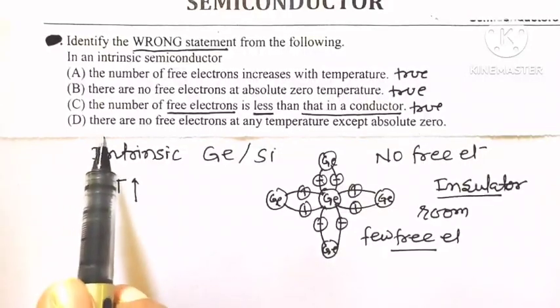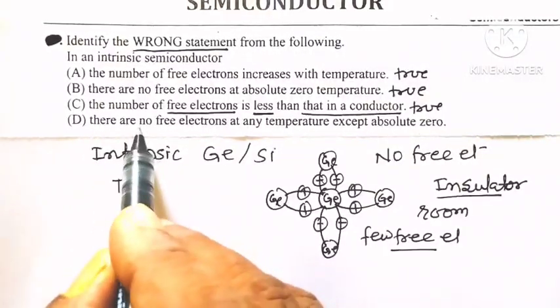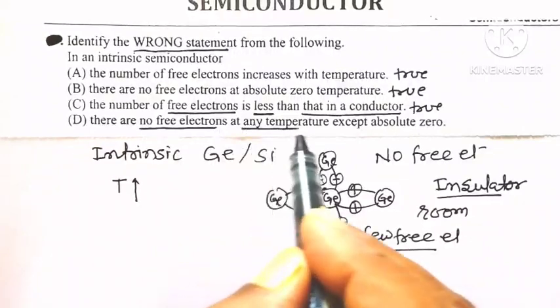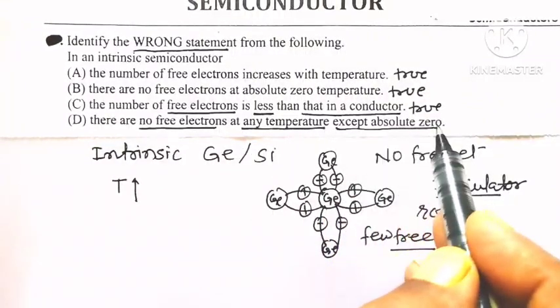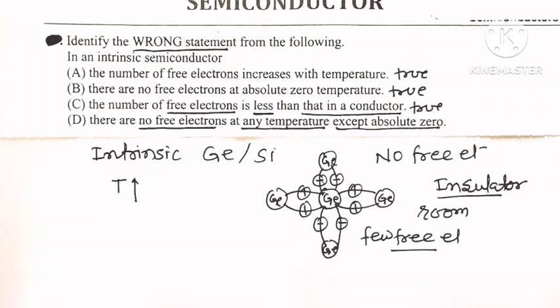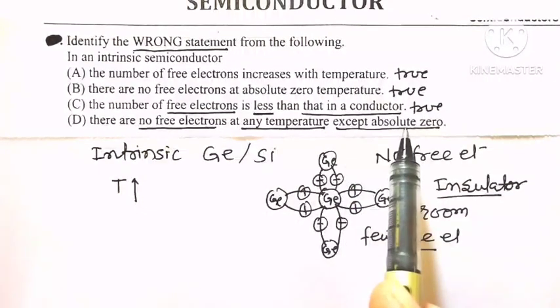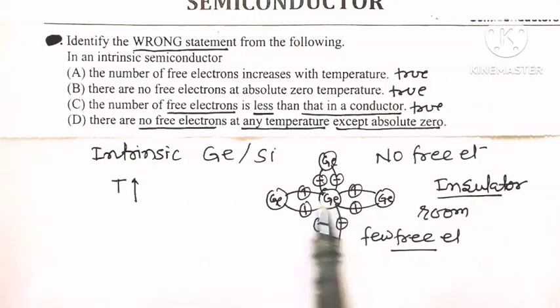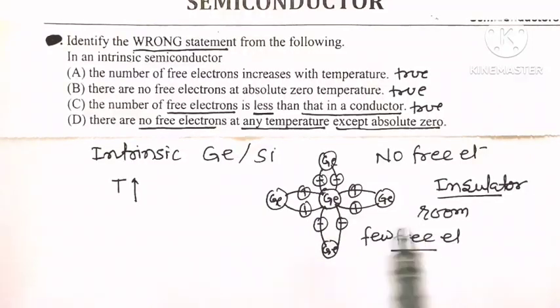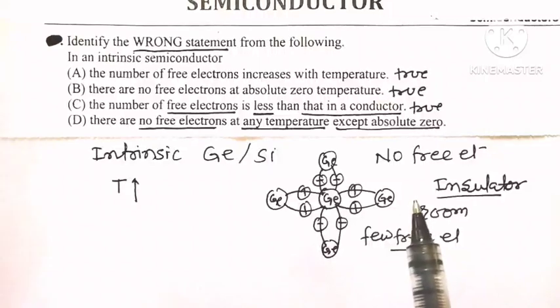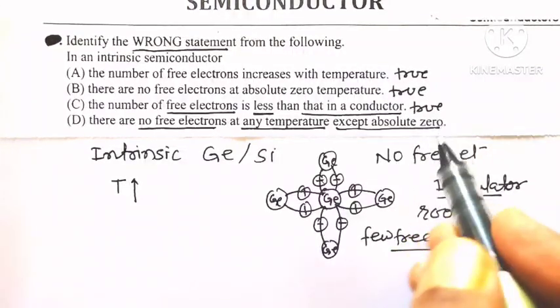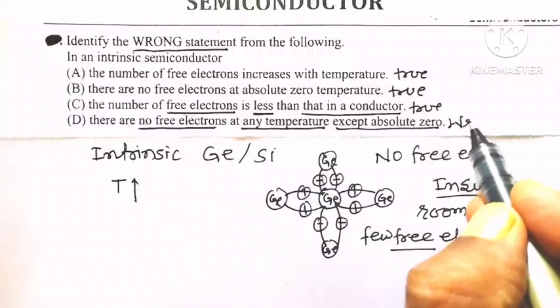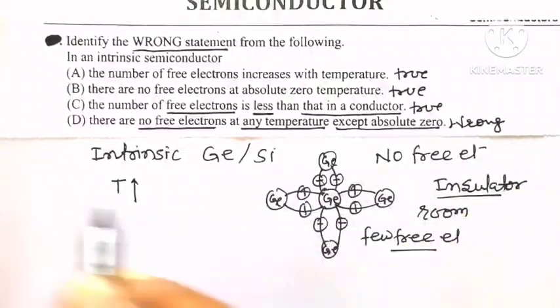Now, look at the fourth statement. There are no free electrons at any temperature except at absolute zero temperature. See here. No free electrons are available at absolute zero temperature, because at absolute zero temperature, a pure or intrinsic semiconductor behaves like an insulator, and with the increase in temperature, the number of free electrons goes on increasing. So, this statement is wrong or false about the intrinsic semiconductor. So, option D is the correct option for this question.